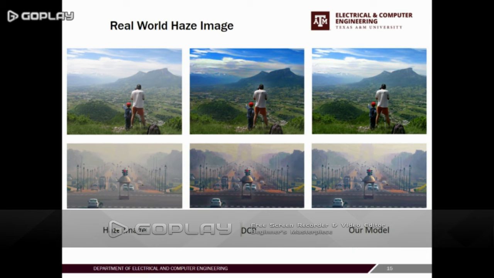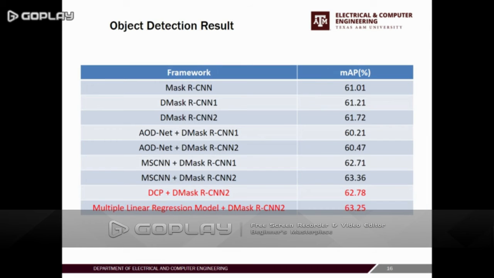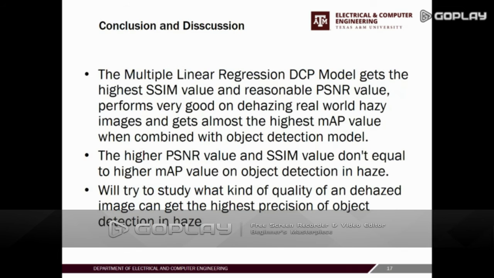And we also want to prove our improved model can not only perform well on dehazing synthetic images, it can also perform well on dehazing real-world haze images. And when tested on object detection in haze, we use the domain adaptive Mask R-CNN model, and combined with our dehazing model, it can get the mAP value just 0.1% lower than the previous highest value.